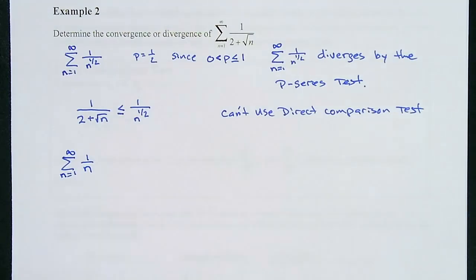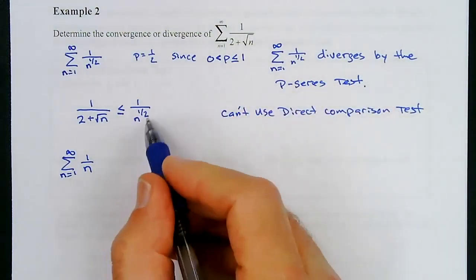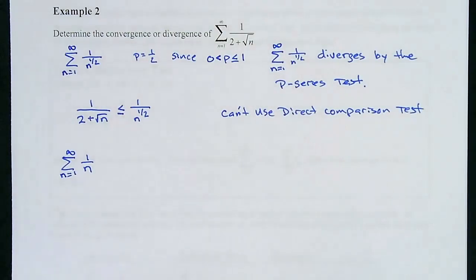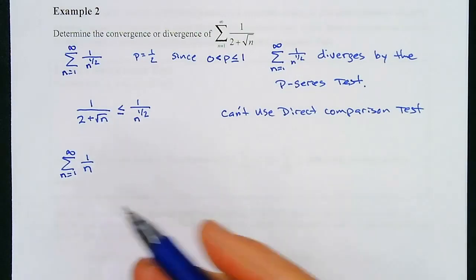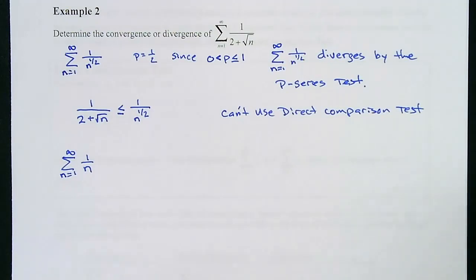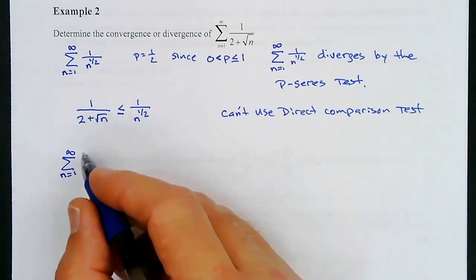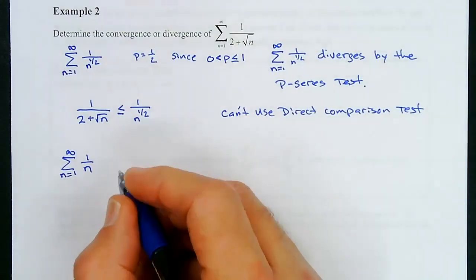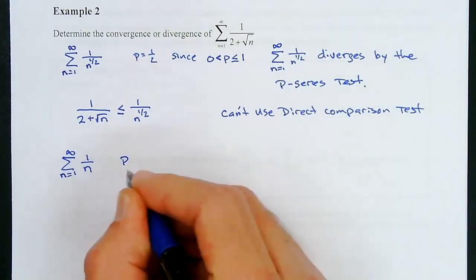So you can think of, how do the graphs of the square root of n and n compare? The square root of n grows really fast at the beginning, but then slows off, right? I'm basically asking you to think about the square root function. What does the graph look like? At first, it grows really fast, but then it tapers off and doesn't grow as fast as your n. In this case, n gets bigger and bigger and bigger. So for this one, this is going to be a good comparison. I'll talk more about why this one's a better one.